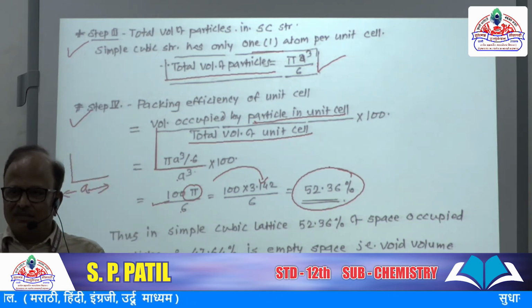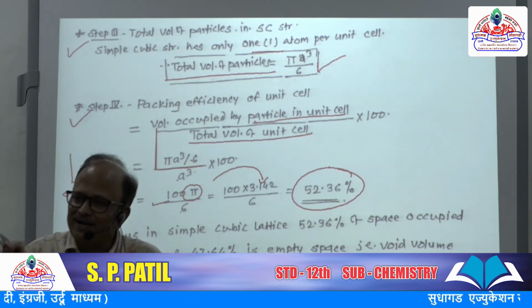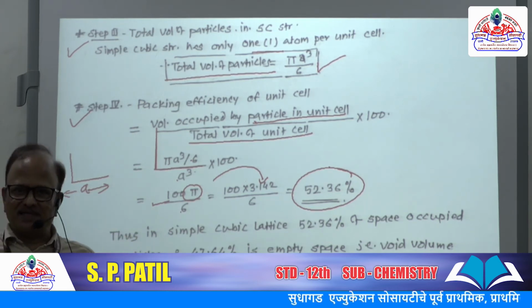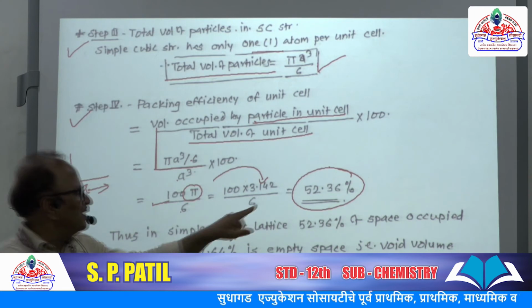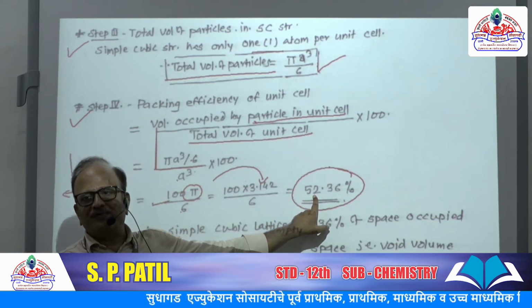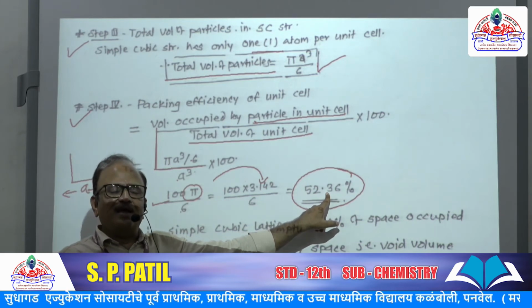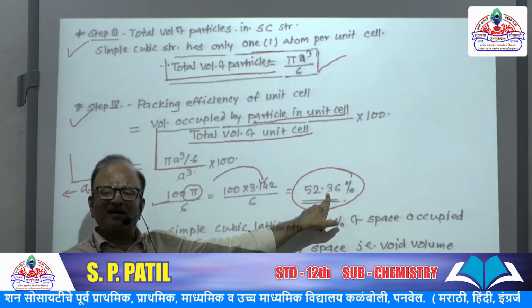Is it right? It means if the volume of unit cell is considered 100%, then out of 100%, the occupied volume is only 52.36%. Means there must be empty, unoccupied space.